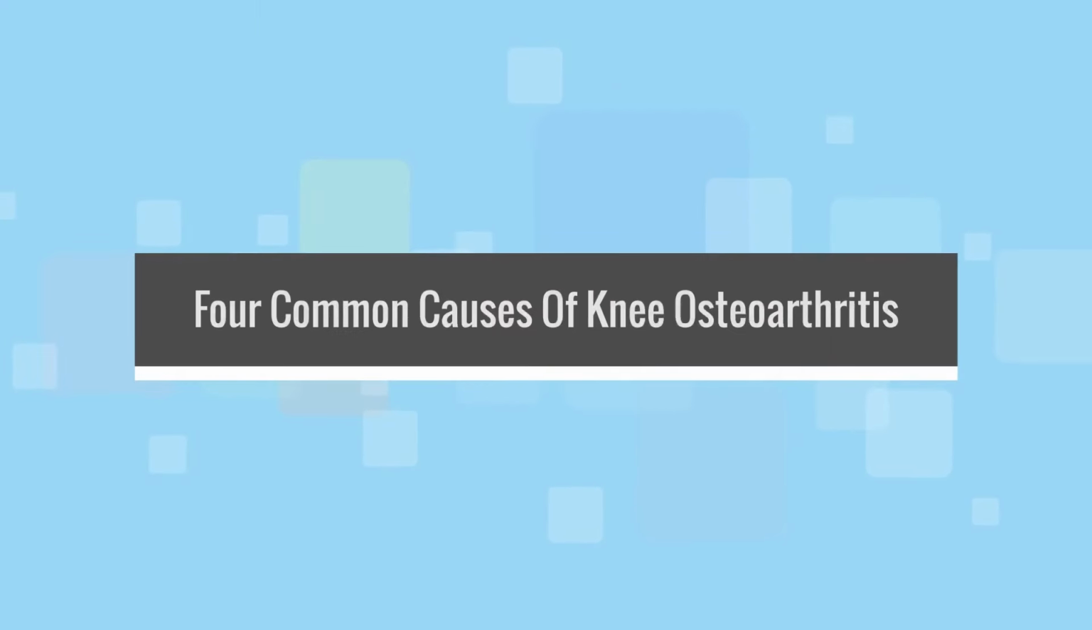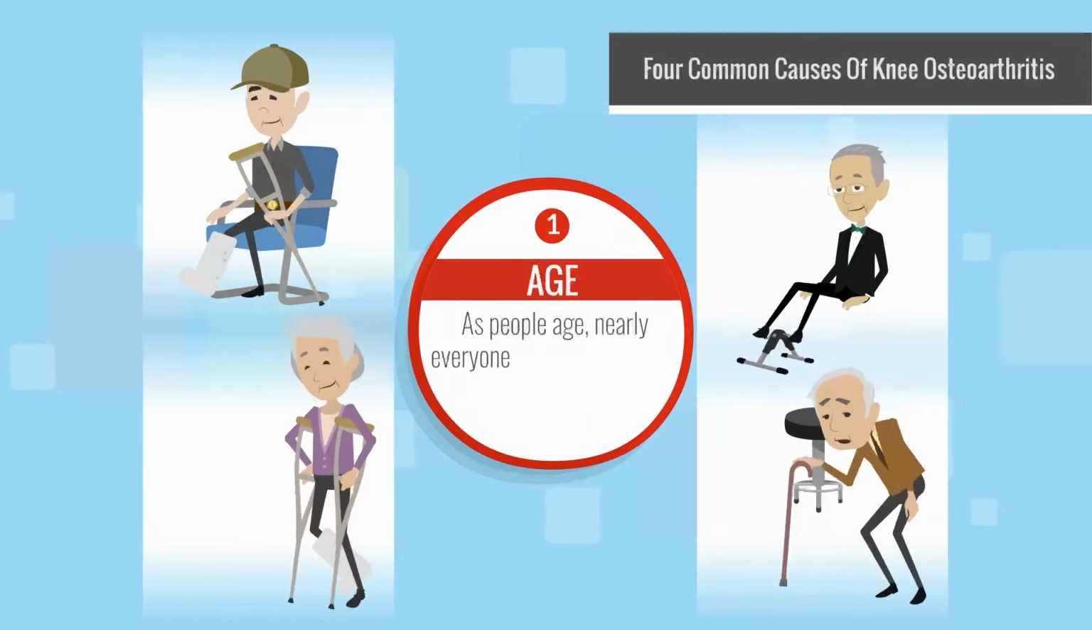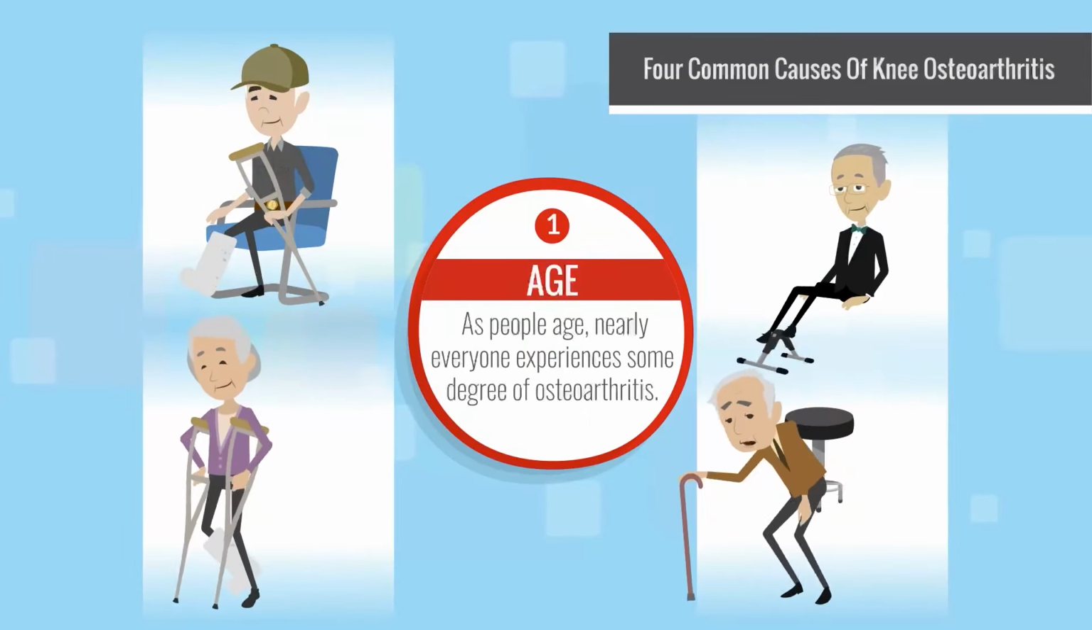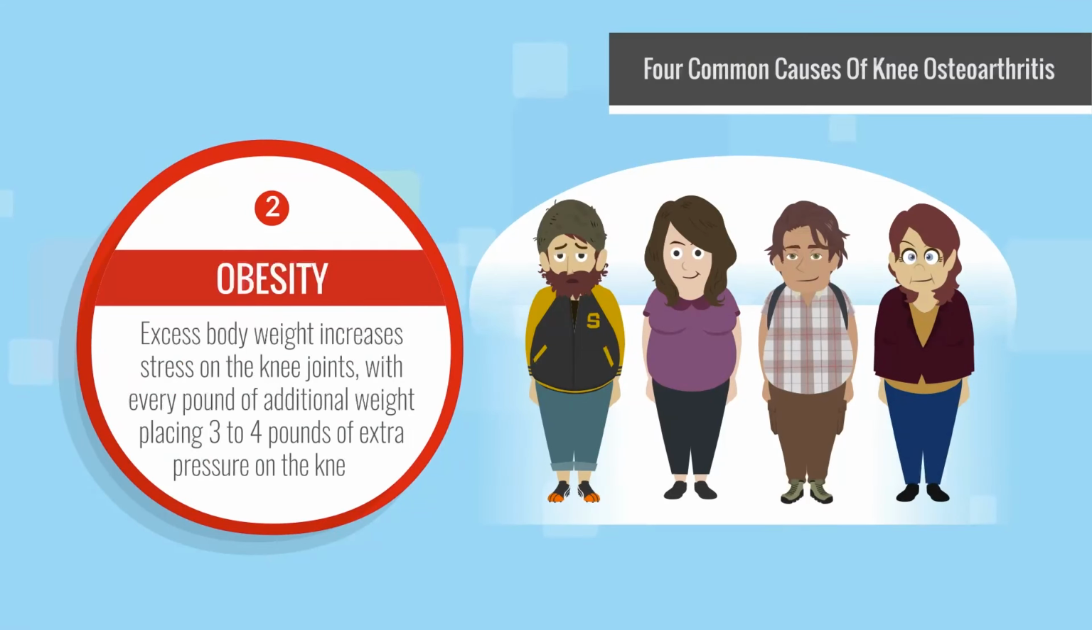Four common causes of knee osteoarthritis, or OA, include: 1. Age. OA is more prevalent in older adults due to the natural decline in cartilage's ability to repair itself. As people age, nearly everyone experiences some degree of osteoarthritis. 2. Obesity. Excess body weight increases stress on the knee joints, with every pound of additional weight placing 3 to 4 pounds of extra pressure on the knees.